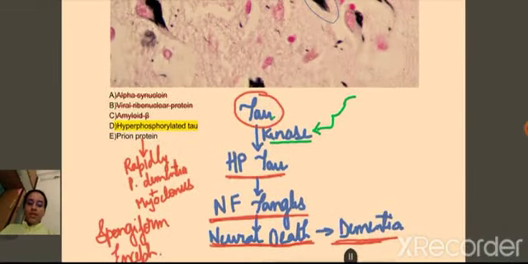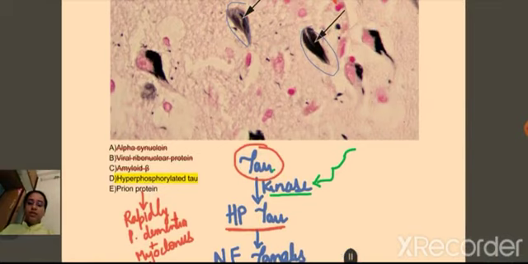So that's it about this question. We should know that alpha-synuclein is something that would be seen in Lewy body dementia, Parkinson disease. Viral ribonuclear proteins are for rabies, very rapidly progressive, so not the answer. Amyloid beta is found in Alzheimer's, but these are plaques and they are extracellular. They are not intracellular inclusions at all. These are plaques that we get, and so it's not amyloid beta.